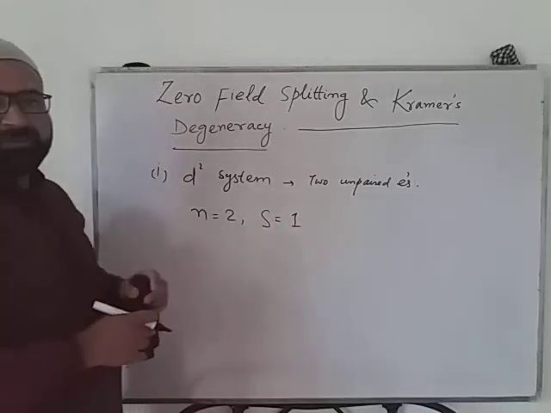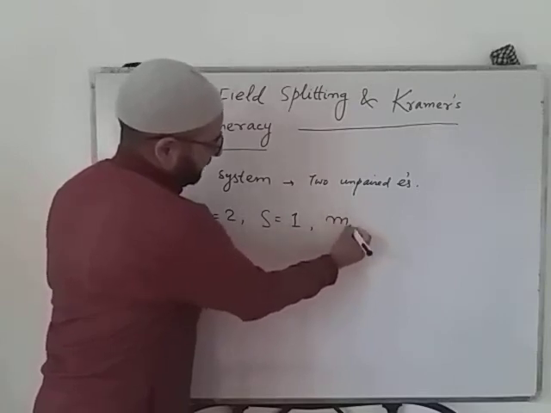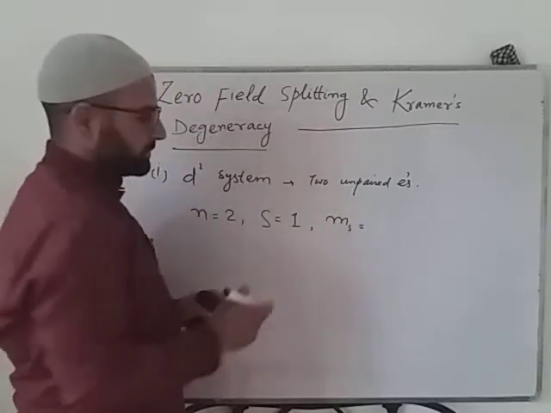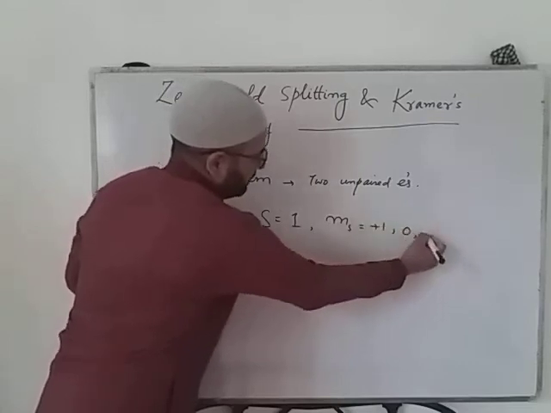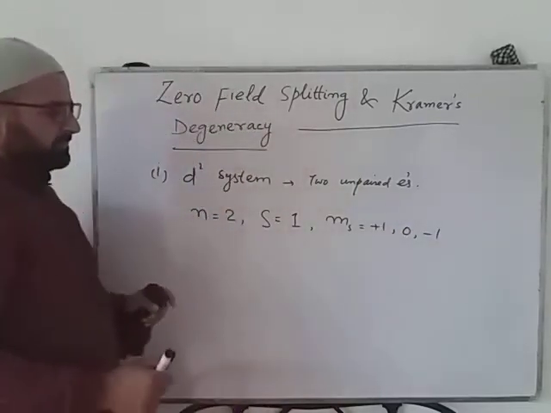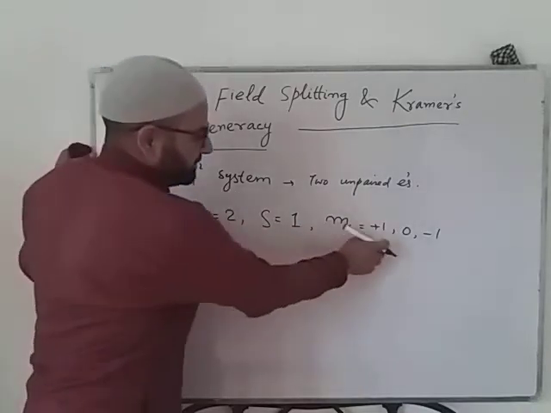The total spin will be equal to 1, and it will be represented by the spin quantum numbers +1, 0 and -1.